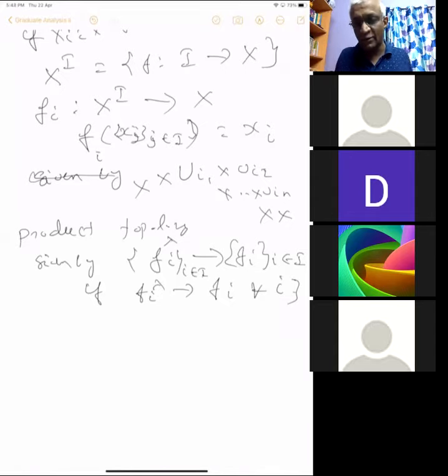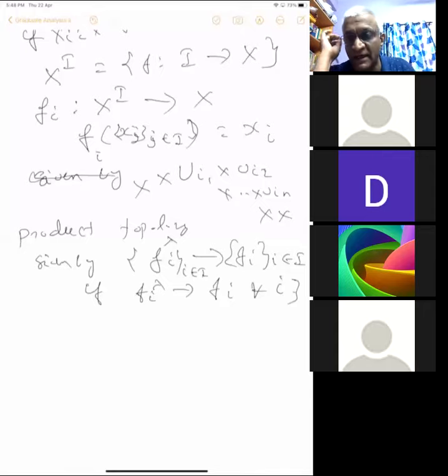It is just you take a collection of topological spaces, possibly an uncountable collection, a finite collection, or a countable collection. Then the product topology is the topology given by the coordinate evaluation functions, the coordinate projections.